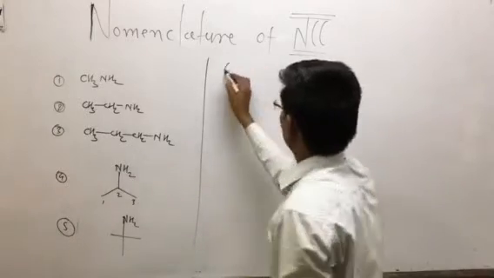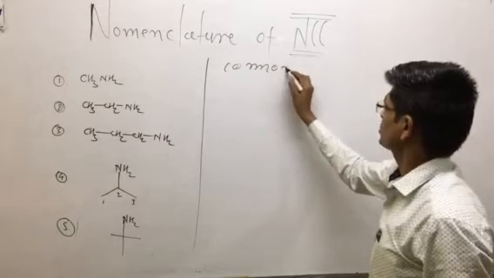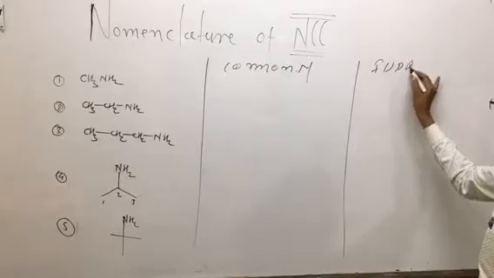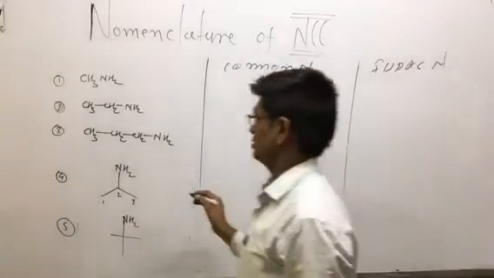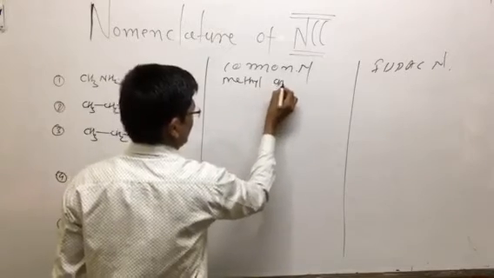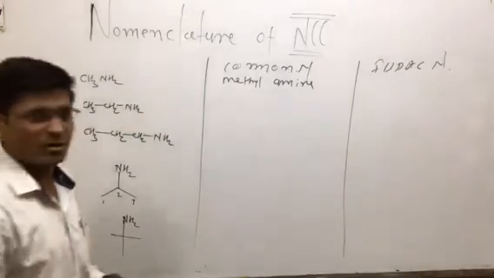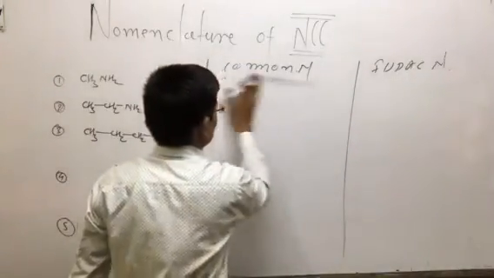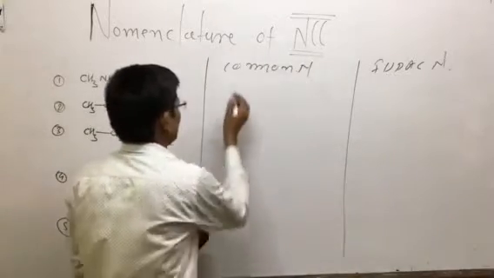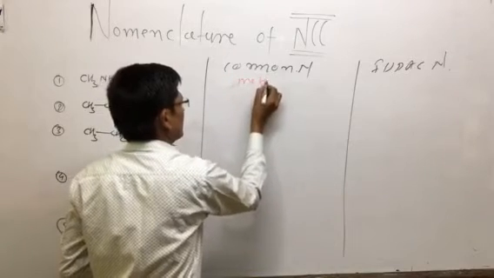First of all, what is the common name of such types of compounds, and then the IUPAC name? Here CH3NH2 is methylamine. I am writing this in another order. CH3NH2, the name of the compound is methylamine.